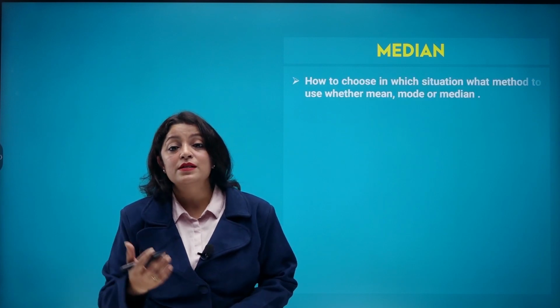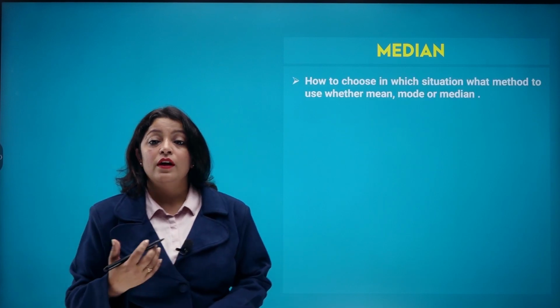Now let us move on to the next measure of central tendency, that is median. Now again, this is the third one. We have already covered the mean, then we have done mode, and now we are doing the median. Just relate it with the word mid. Mid, say median. Now what is median?